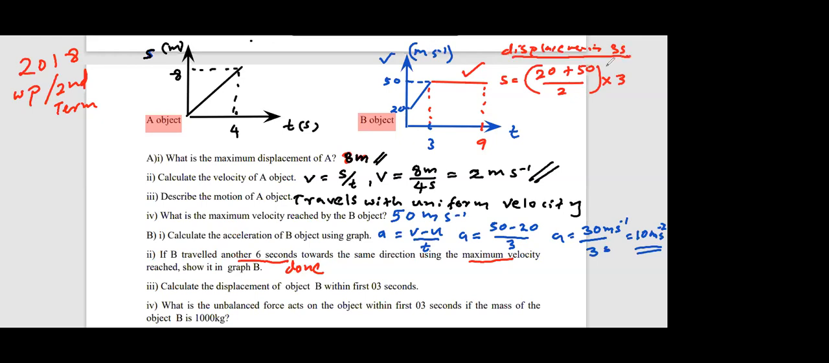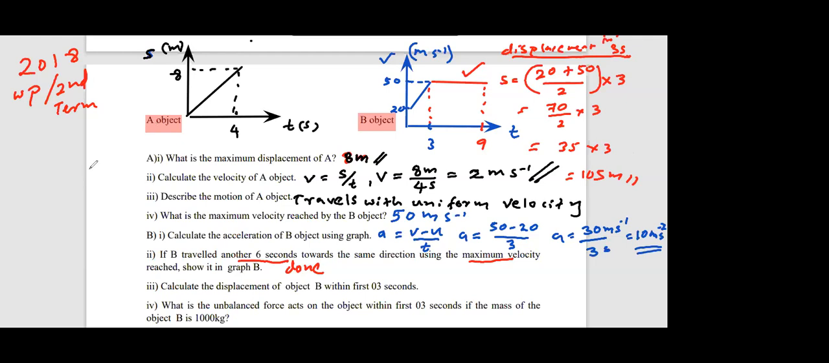Look at the graph. In any velocity time graph, displacement is equal to the area of the velocity time graph. Then you get 70 divided by 2 multiplied by 3. So 70 divided by 2 is 35, 35 into 3. Then what is the final answer? The final answer will be 105 meters. That is the area of this trapezium.